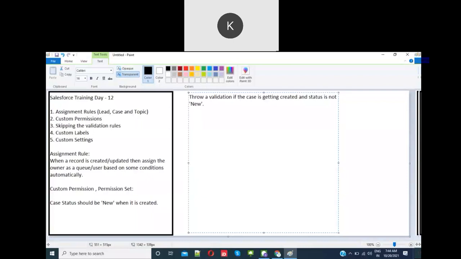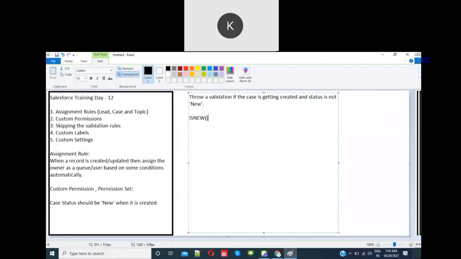In the validation formula, there is a function called ISNEW. First it should be AND of ISNEW, meaning if the record is getting created, and the status is not new, NOT of,